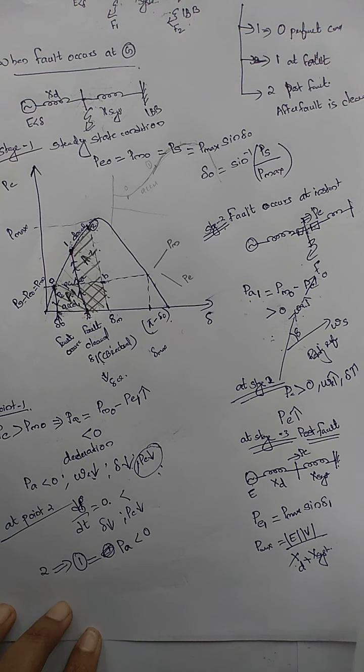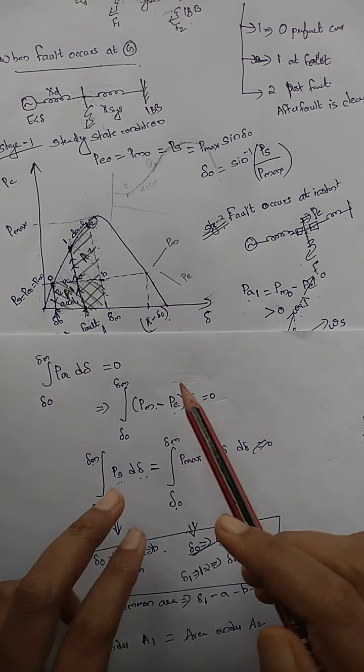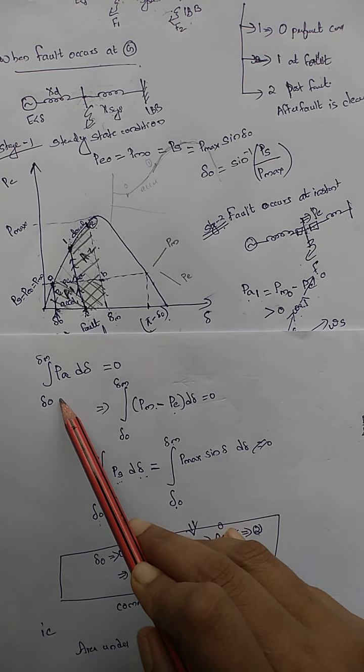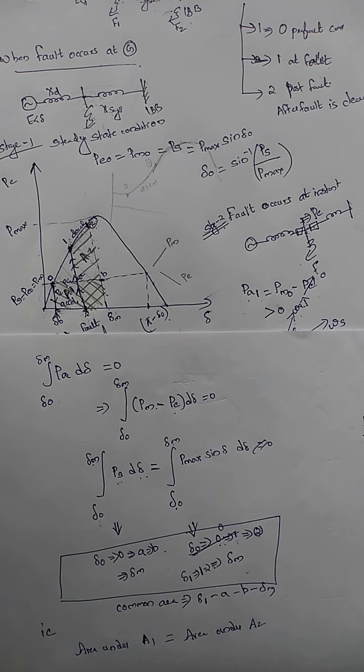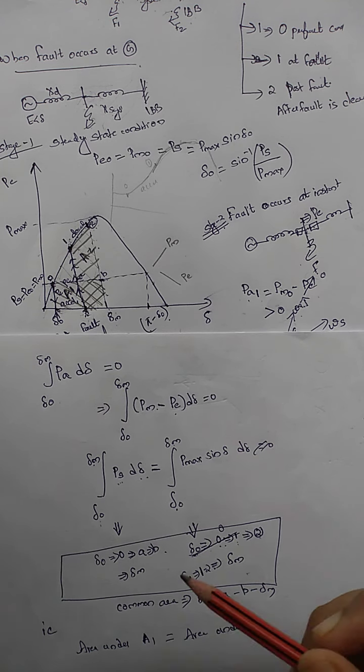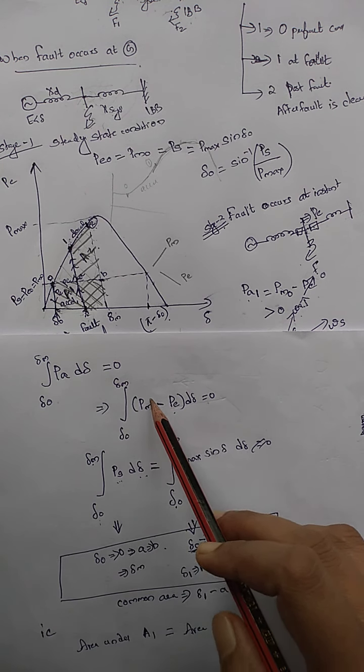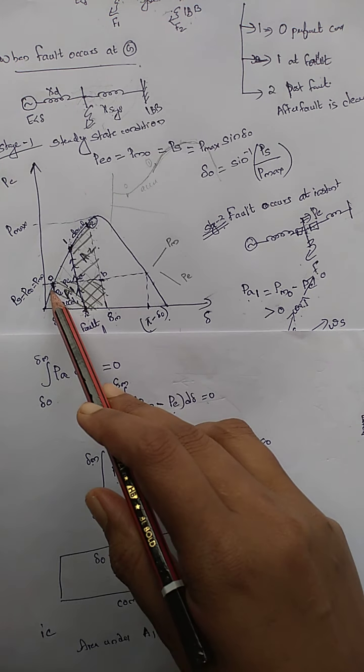So according to my equal area criterion, I should say the area under this curve from delta 0 to delta m should be equal to 0. That is, the integral from delta 0 to delta m of PA d delta is equal to 0, or is equal to the integral from delta 0 to delta m of (PM minus PE). Here PM is always constant.